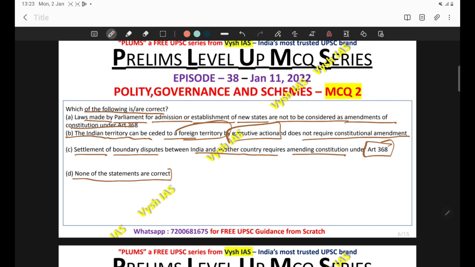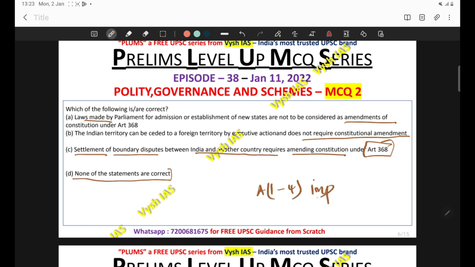If you have a clear idea about Article 1 to 4, you can easily attempt this question. Most students neglect this portion, but questions can be asked this way from this part also. If you look at Article 4 of the Indian Constitution, it itself declares that the laws made for admission or establishment of new states, formation of new states and alteration of areas, boundaries, or the names of existing states, I'm talking about Articles 2 and 3, are not considered as amendments of the Constitution. That means Articles 2 and 3 don't come under Article 368.